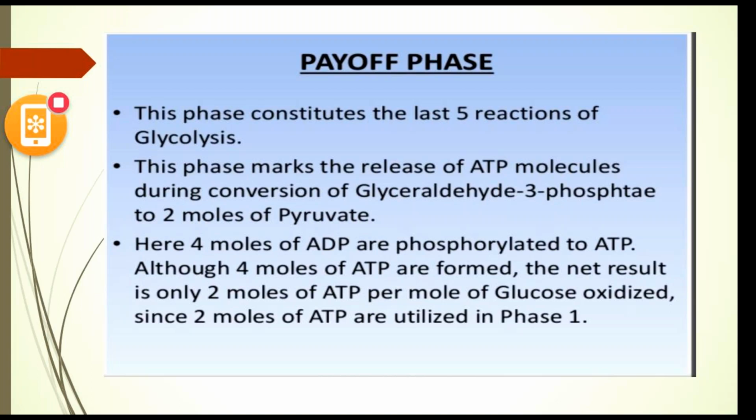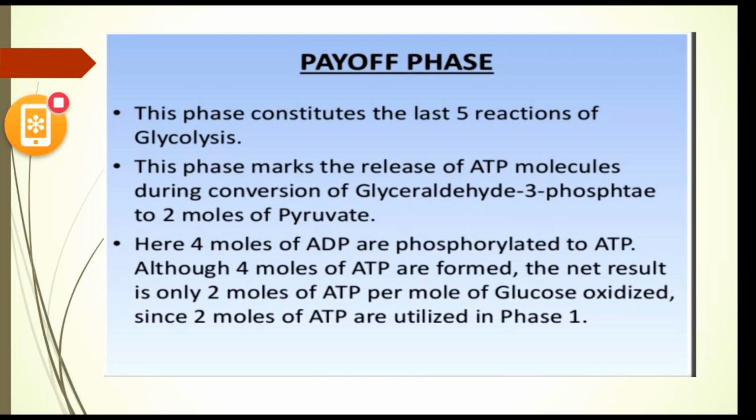Here in the preparatory phase, we are utilizing 2 molecules of ATP. Then in the payoff phase, we are producing 4 molecules of ATP. But as we utilized 2 ATPs earlier, now we subtract the 2 molecules of ATP from the 4 molecules produced in the payoff phase. The total net gain is 2 molecules of ATP.